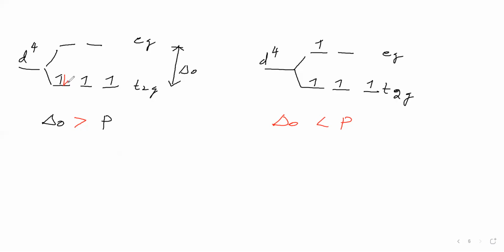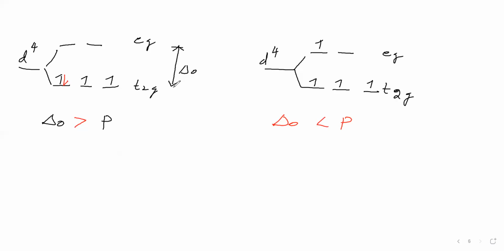Otherwise, it cannot. So how much energy is required to overcome that repulsion? That energy is called pairing energy.